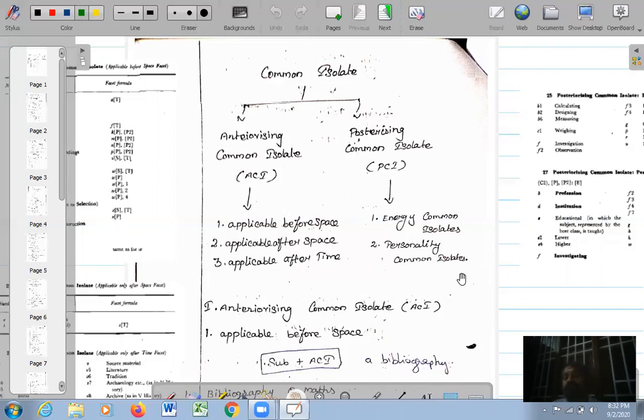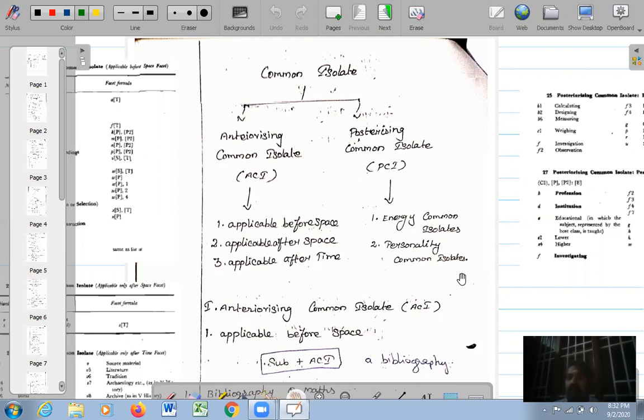Fine. See, Ranganathan has classified all the isolates into two categories. One is called special isolates, and the other is called common isolates. What are special isolates? The ideas, the concepts which belong to a particular main class are called special isolates, because those concepts belong only to that particular main class, and they may not be applicable to other main classes. They are special, they are specific, they are exclusive to that particular main class.